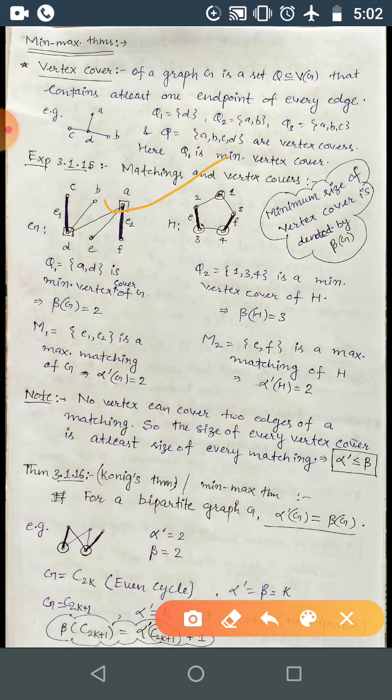Okay, come back to the example. This one we were discussing about minimum vertex cover. So here 1 3 4, this is a minimum vertex cover of this one. Obviously it is minimum, so the cardinality will be beta of H. Beta of H is 3. So here you can consider some matching, and we are interested in maximum matching. We want to maximize the matching and minimize the vertex covers.